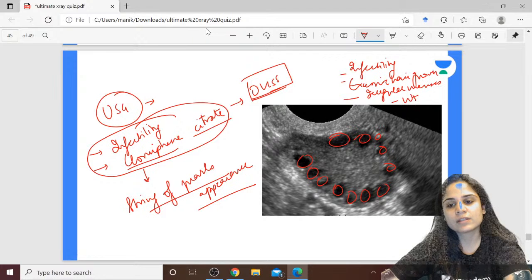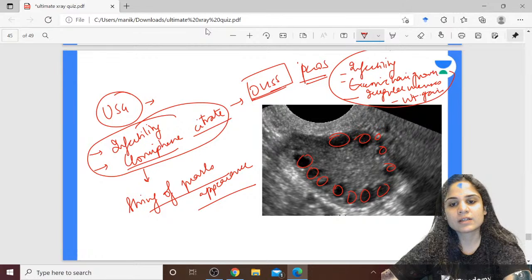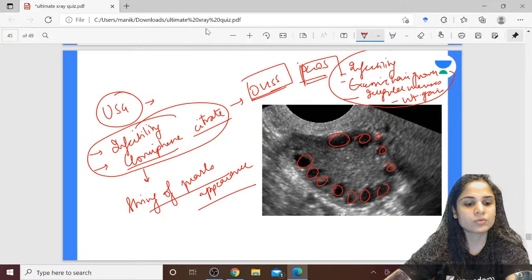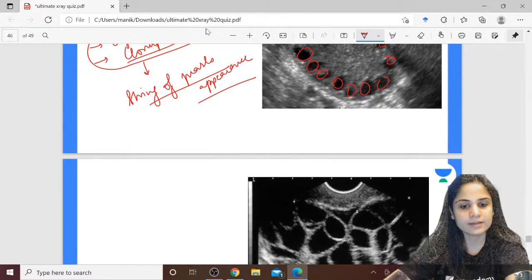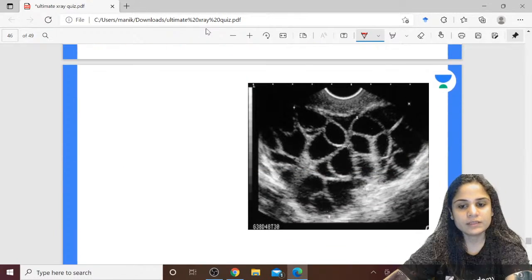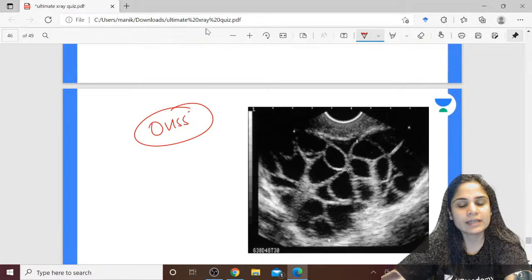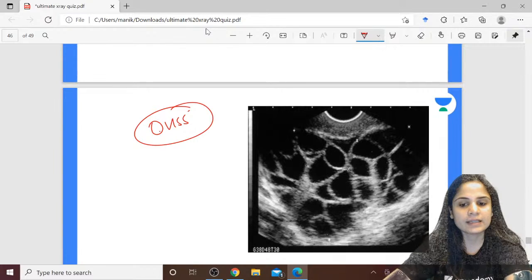Okay, when I give you this kind of picture with this kind of clinical scenario, you can go for PCOS. But if I am giving you this kind of clinical picture, patient with infertility and clomiphene citrate used for induction, then you rather go for OHSS. Alright. Okay. Here this now exactly looks like OHSS, but you have to be very careful. You can also pass this off as PCOS. So make sure that you read the clinical case scenario properly and then answer.